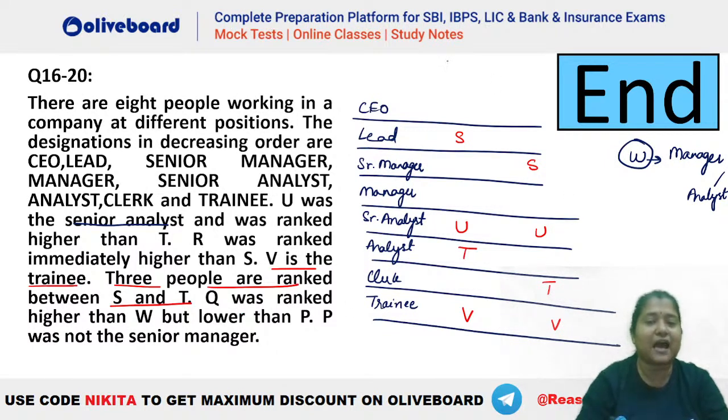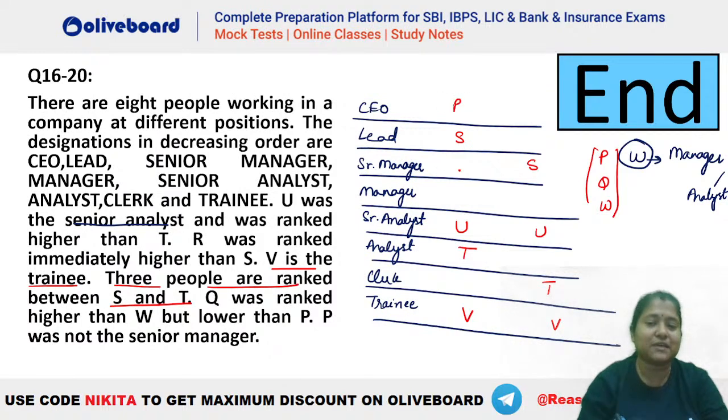Now, Q was ranked higher than W. So we know that Q has to be somewhere above W, but lower than P. So P, Q, W should be in this order. But P is not the senior manager here, right? So in the first case, you can see you cannot take P here. Not possible to take P as senior manager.